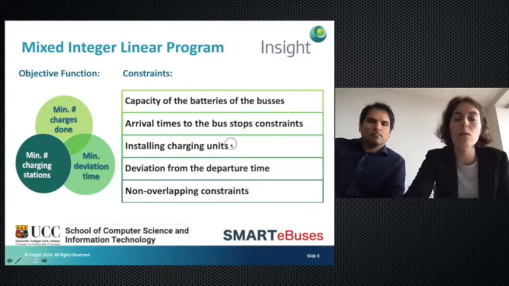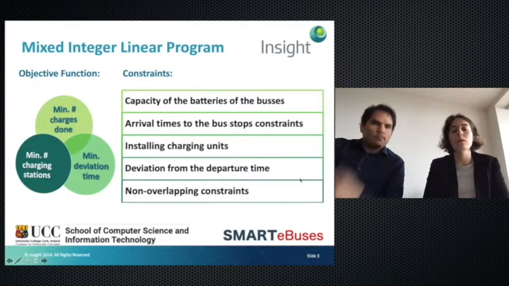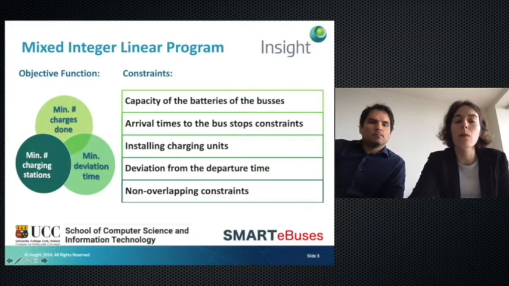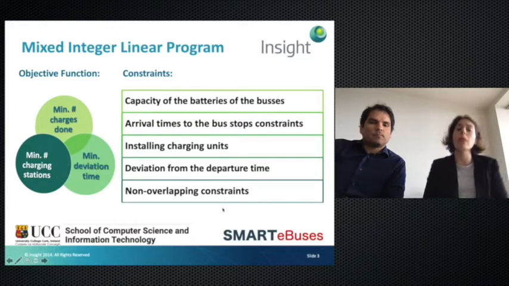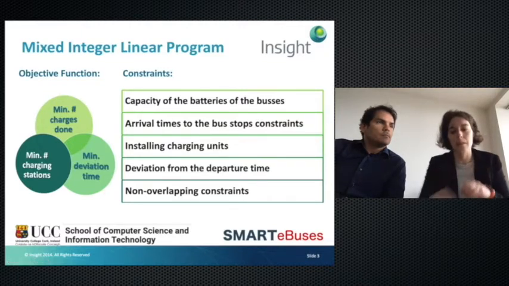Also the installing charging units: here we decide where to install a charging unit, and the deviation from the departure time, in order to minimize this objective function. We will also include some non-overlapping constraints, because we have to ensure that two buses are not charging in the same charging unit at the same time.